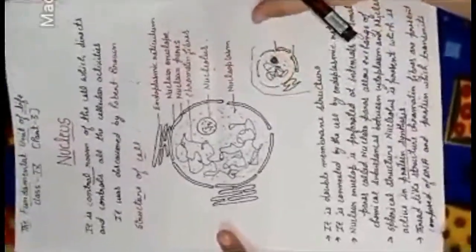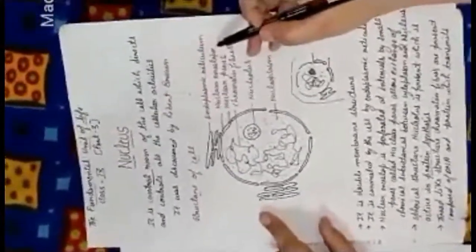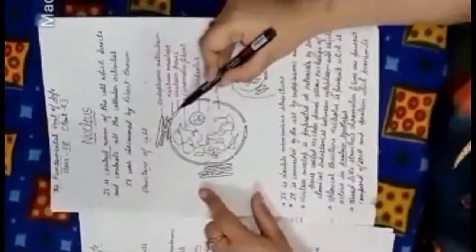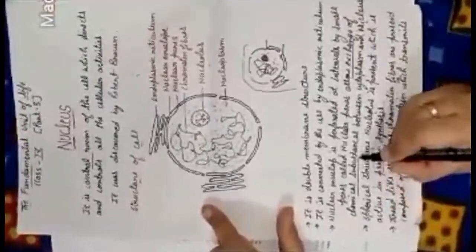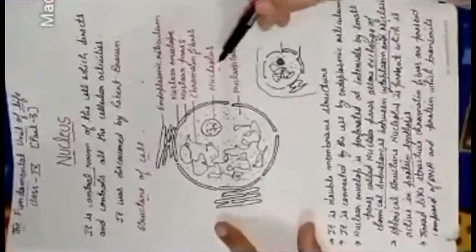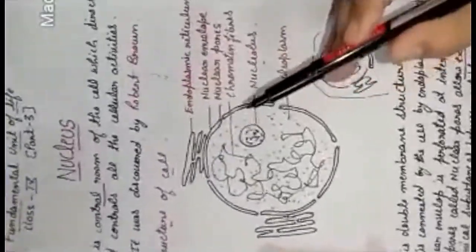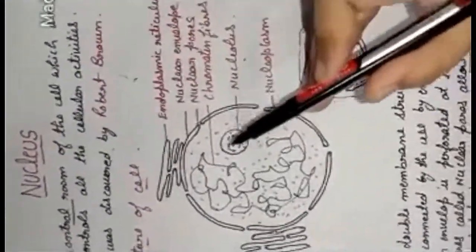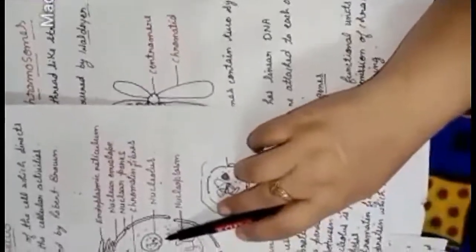Now let me make clear the functions of these parts. First of all, we have the nuclear envelope that separates the nucleus from the cytoplasm. Then we have the small pores. The small pores in the nucleus help in the exchange of chemical substances between the cytoplasm and the nucleus. Now here we have the ball-like structure, the nucleolus. This structure is helpful for protein synthesis, which means the protein is synthesized here in the nucleolus.